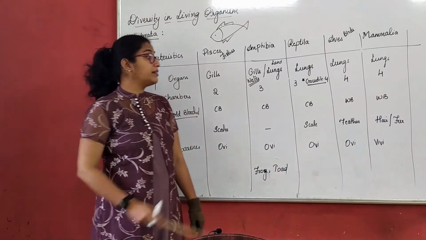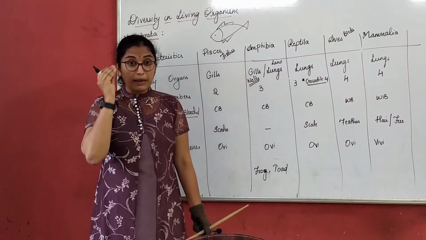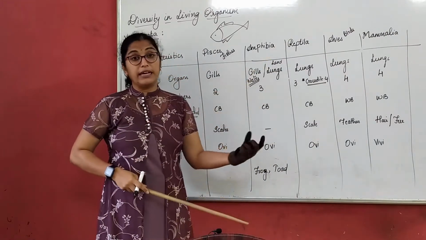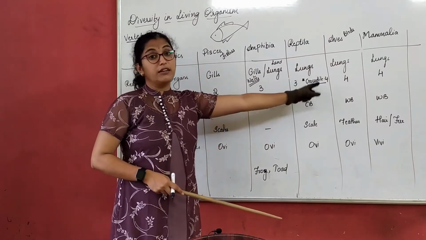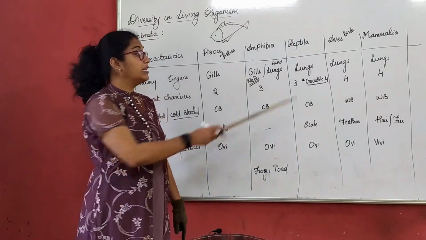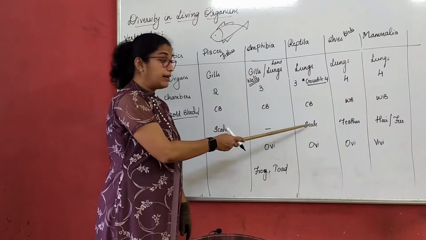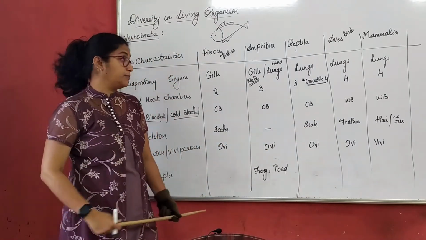You have to remember here, you cannot write 4-chambered heart here, because the crocodile, which comes under reptiles, is the only exception which has a 4-chambered heart. Otherwise, all other reptiles have a 3-chambered heart. They are cold-blooded. They have scales on their body. These are oviparous. That means they lay eggs, right?